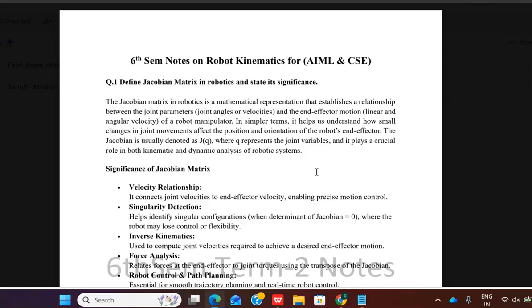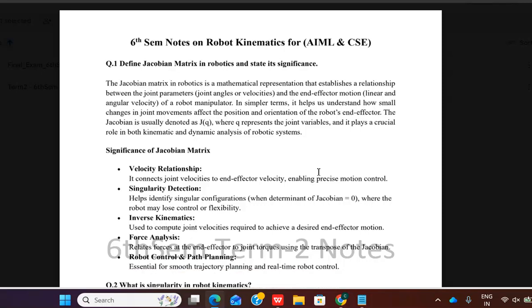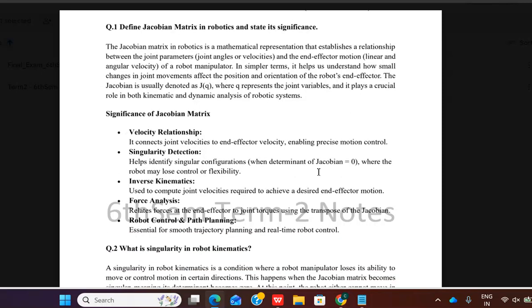The joint variable plays a crucial role in connecting the kinematics and dynamics of a robot system. If Q represents a joint variable, then J(Q) is the mathematical representation, showing how the robot's end effector changes with each joint and how it measures the effect of motion.